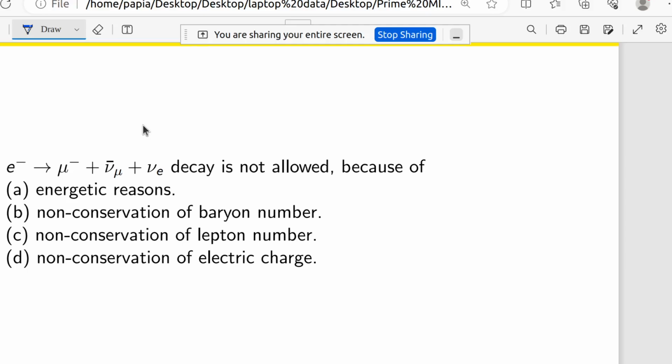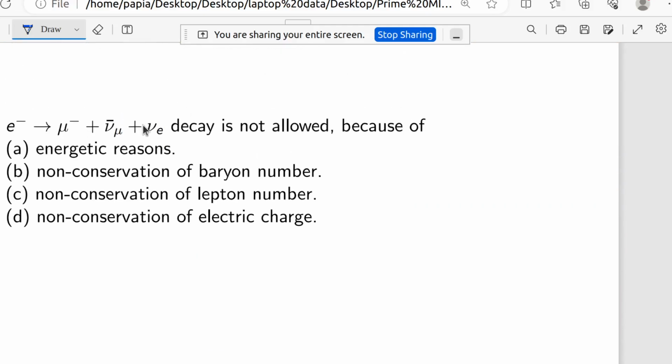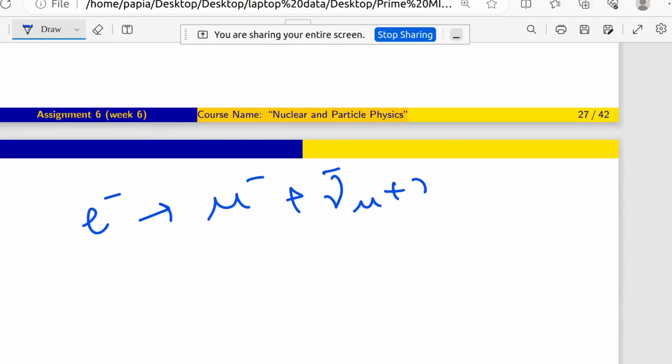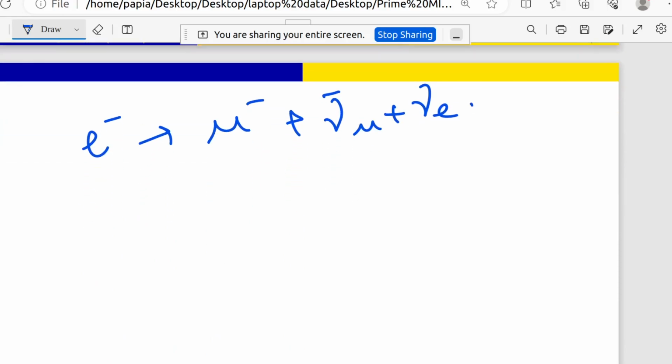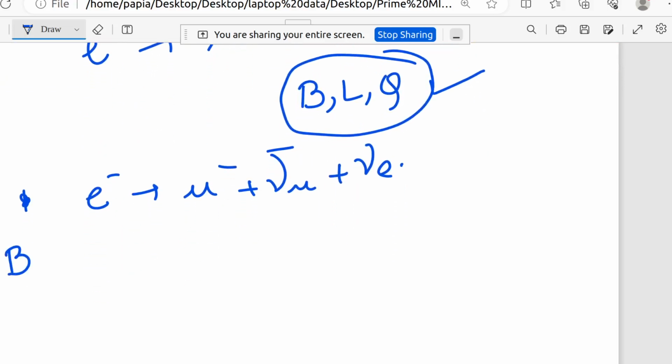Let me write here e minus going to mu minus plus nu mu bar plus nu e. At the very first, what I have told you is that we have to check whether B, L and Q are conserved here or not. First of all, B, baryon number. e minus is not a baryon, mu minus is not a baryon, nu mu bar is not a baryon, nu e is not a baryon.